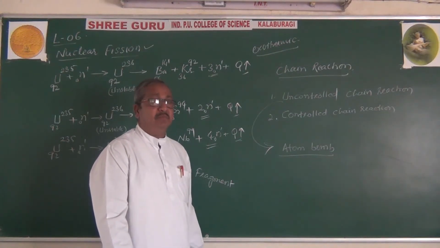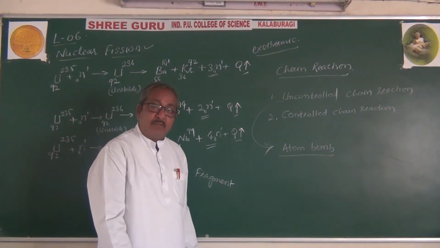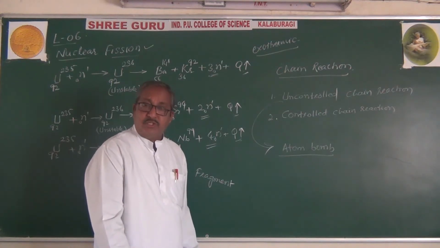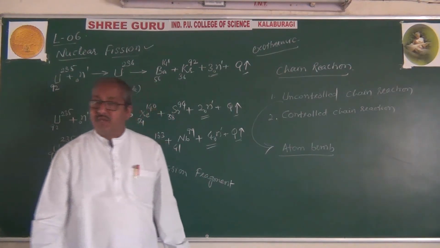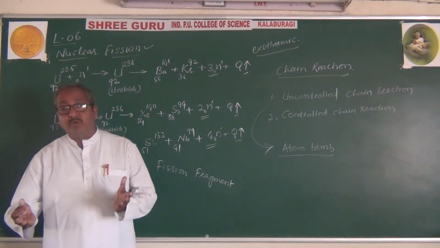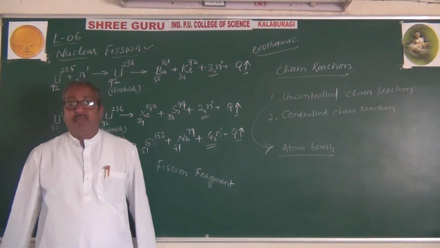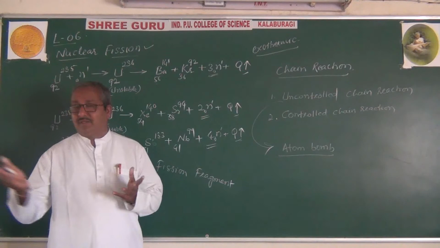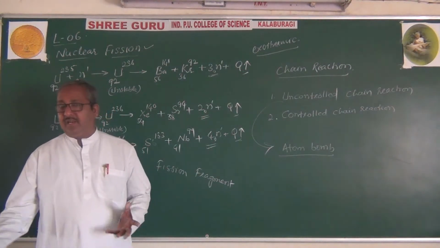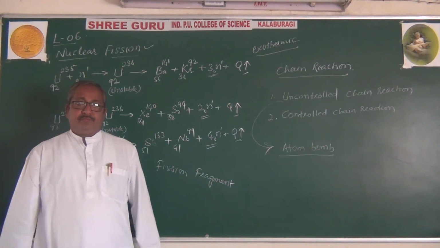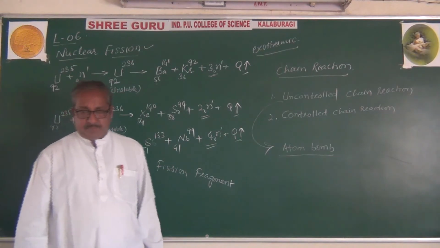Just like a simple model of that atom bomb, what you observe during functions is that they use crackers. They light crackers called atom bombs.